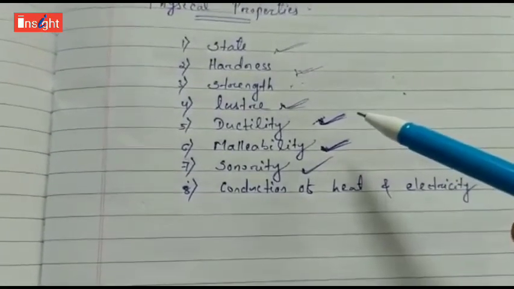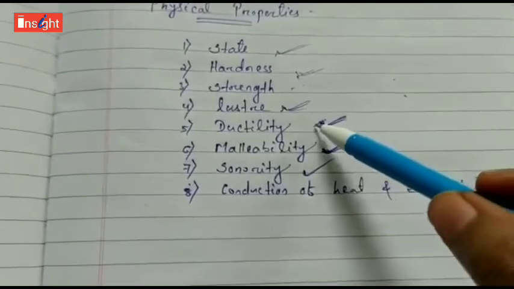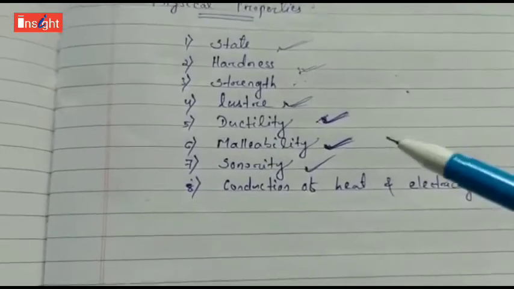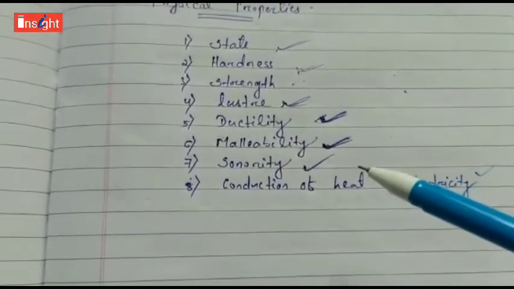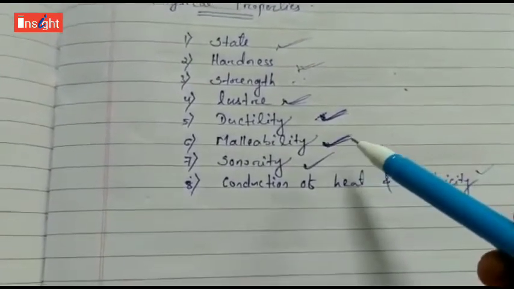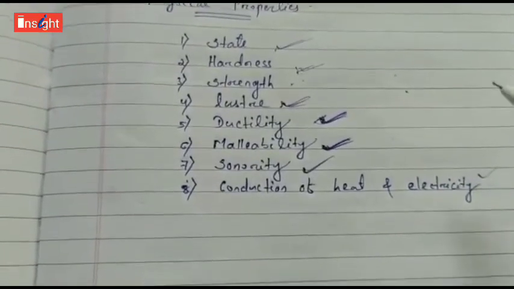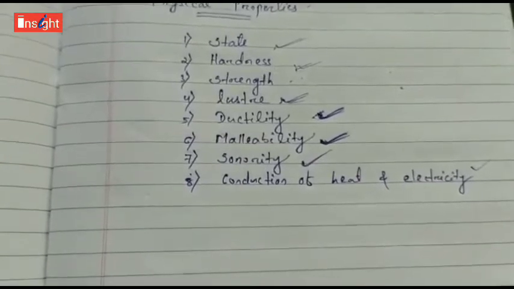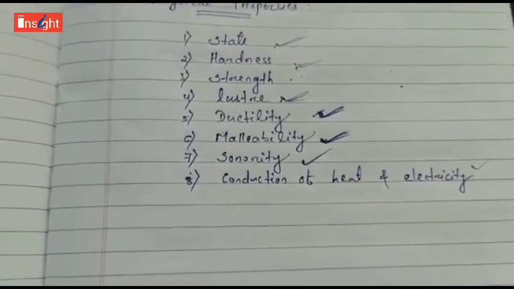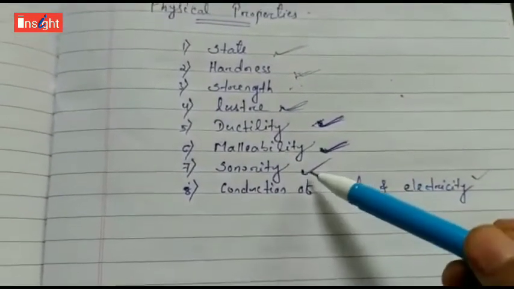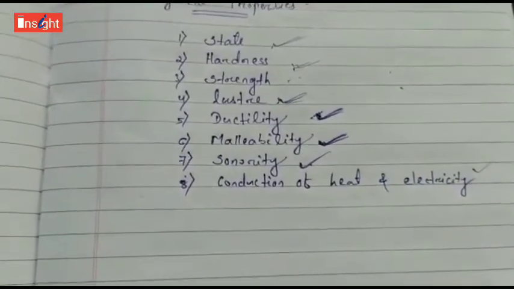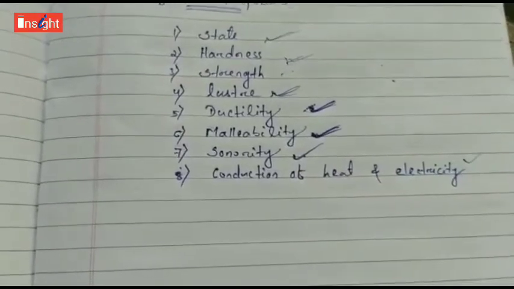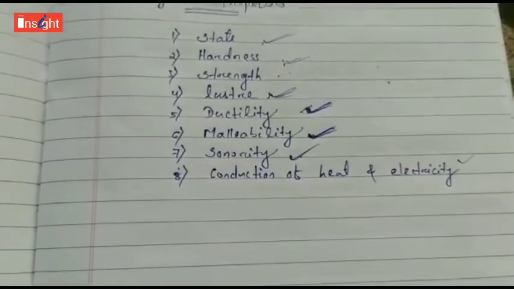Metals have the ability to be drawn into thin wires, that is called ductility. Non-metals are not ductile. Metals also have the ability to be beaten into thin sheets, that is called malleability. Non-metals are non-malleable. Metals, when struck on a hard surface, produce a ringing sound, that is called sonorous, or the property is called sonority. Non-metals are non-sonorous. Metals are good conductors of heat and electricity, but non-metals are very poor conductors of heat and electricity.